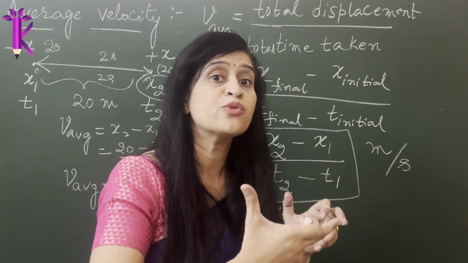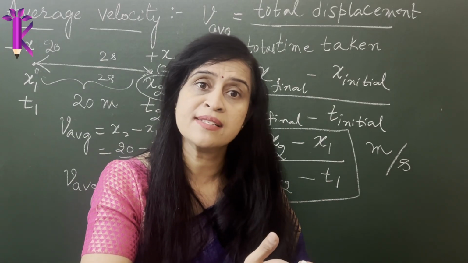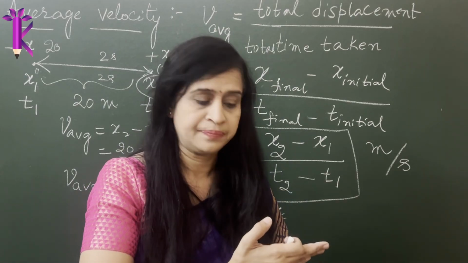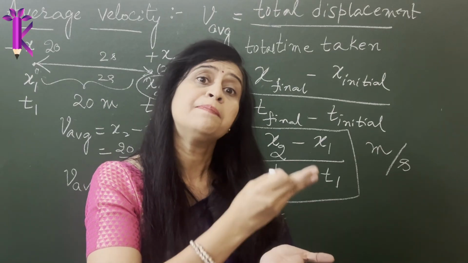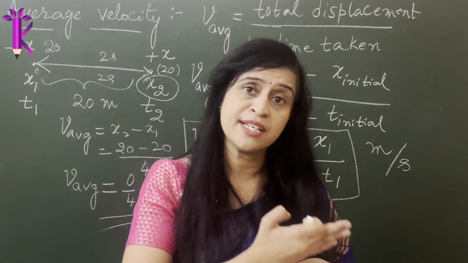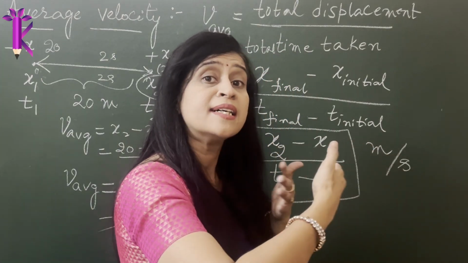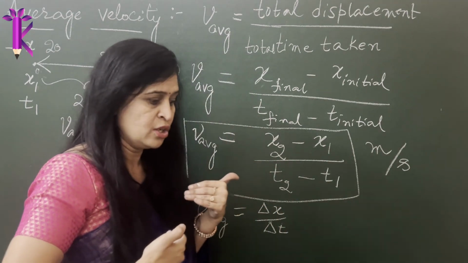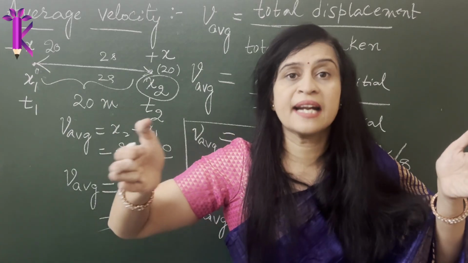What was that time period? 2 seconds. Now if someone asks me what was the distance covered by the object at 0.1 second, I don't know, I don't have the answer, right? We cannot tell the distance or the displacement of the object at a particular time instant when we are talking about average velocity. So average velocity only talks about a certain magnitude in a certain amount of time. So the time is spread out. So I know I displaced so much in a particular range of time.